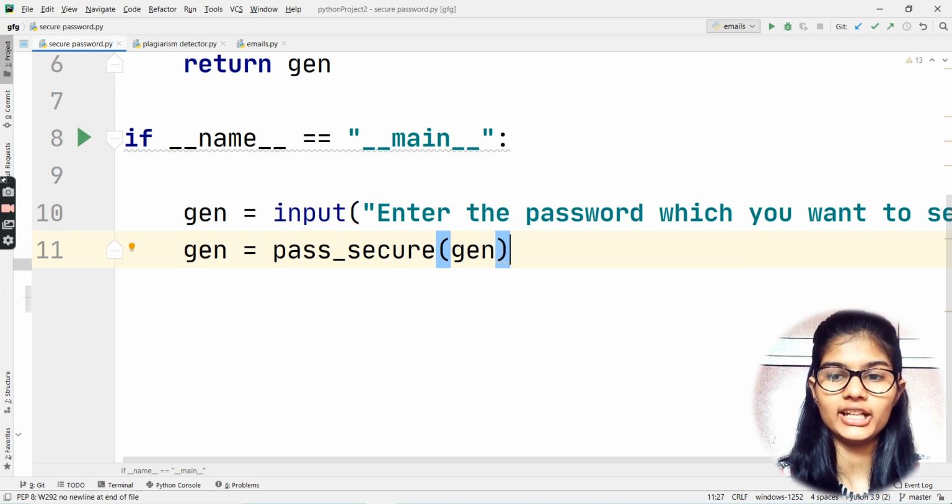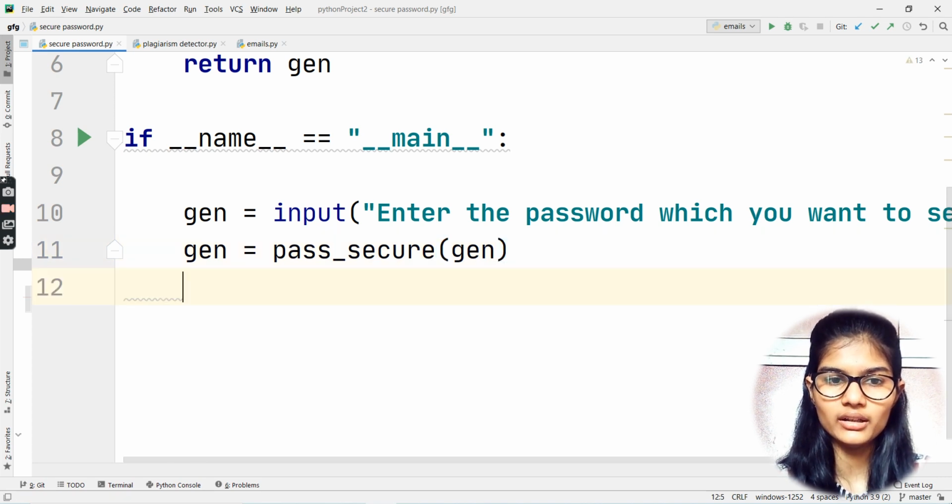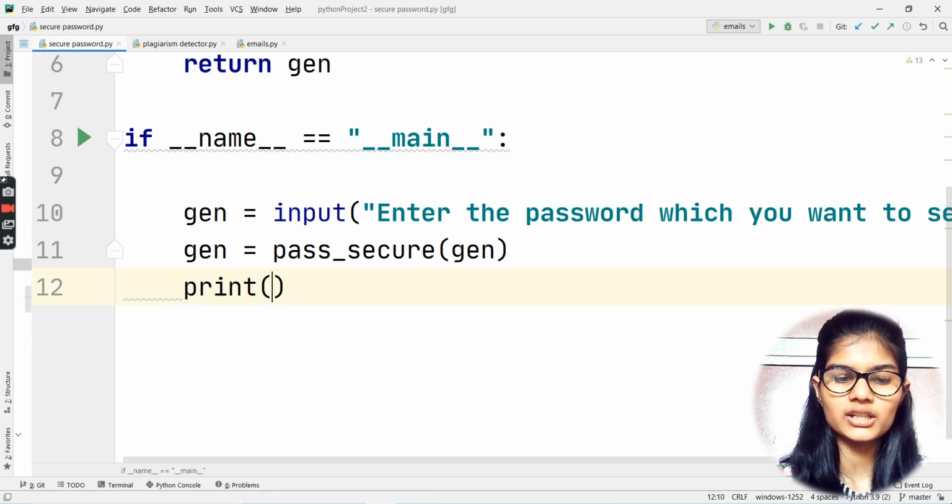Okay, gen is equal to pass_secure. In the bracket we have gen. So here I just called the above function, that is pass_secure. And at last I just wanted to print a statement.